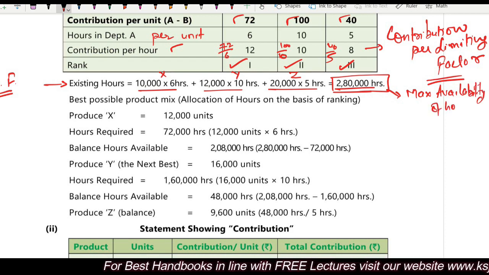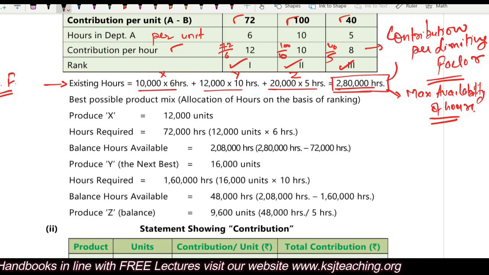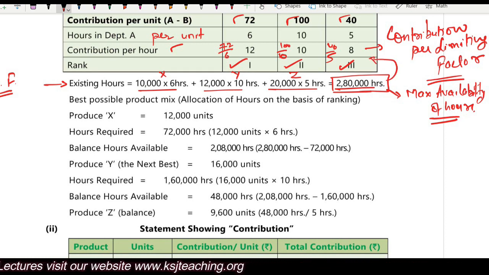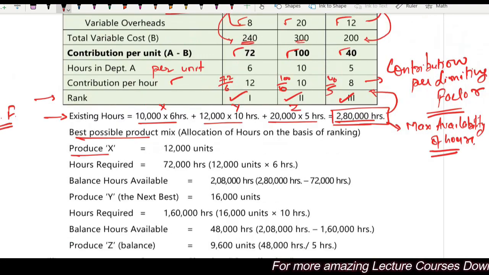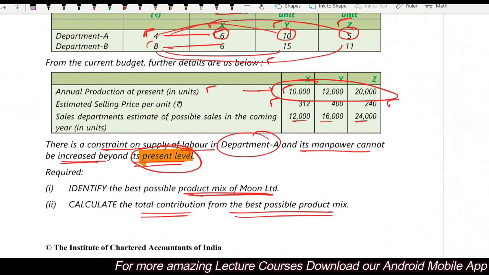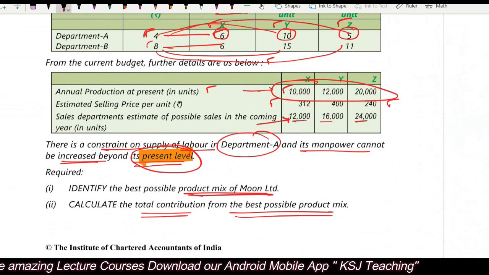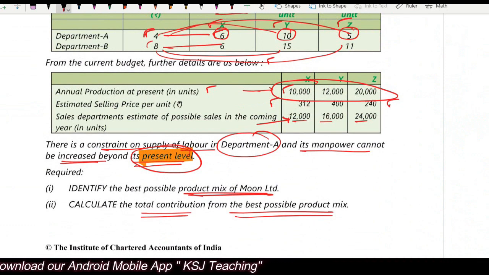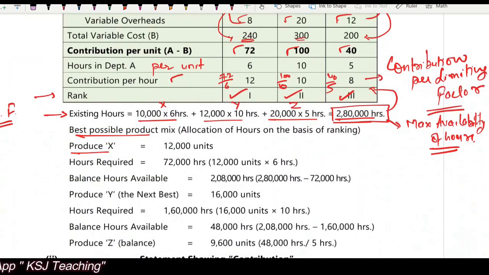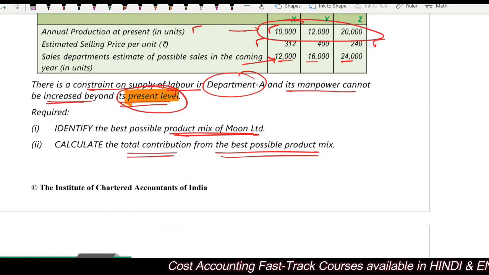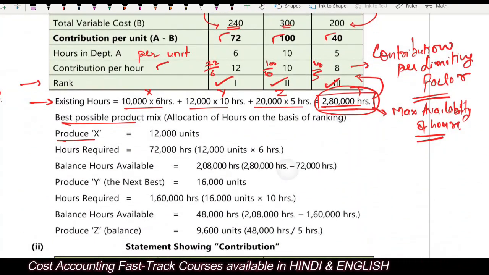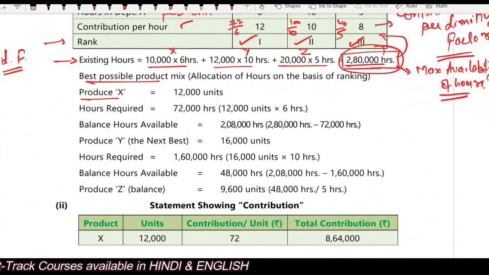Now in this 2,80,000 hours, you have to plan the manufacturing of X, Y and Z. So first you will manufacture X as per this ranking, the best possible product mix. Product X, 12,000 units. How this 12,000 units? Because we say that in the next year, we want to manufacture 12,000, 16,000 and 24,000. These are the units we are planning to manufacture. But the problem here is that I have only 2,80,000 hours. Now I have to see whether I will be able to manufacture 12,000, 16,000 and 24,000 in these hours or not. So first is product X, 12,000 units.